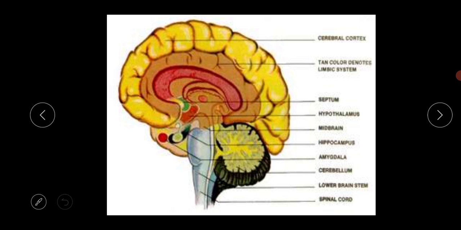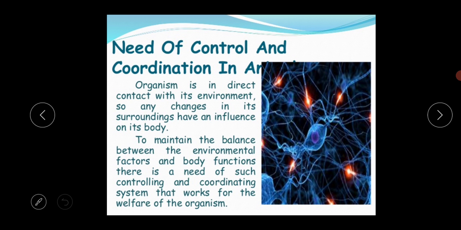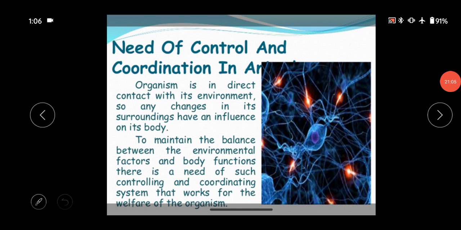Just look at the structure. This brain structure is important for your exam. If you cannot draw this structure properly, then after drawing the picture, just mention the forebrain, midbrain and hindbrain properly. And this is the last slide for today's class: the need of control and coordination in animals.